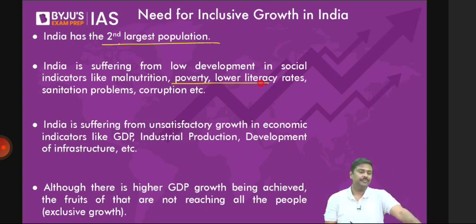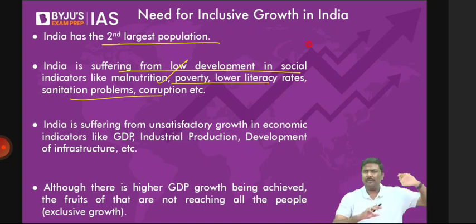India is suffering from low development in social indicators such as literacy rates, digital literacy, sanitation issues, corruption issues, poverty, malnutrition, etc. Again, reforms are being undertaken. I hope you understand my point. It's not that I'm criticizing government, this government, previous government, etc. I'm simply saying what is the situation, what have the governments done over a period of time. I'll show it, have patience.